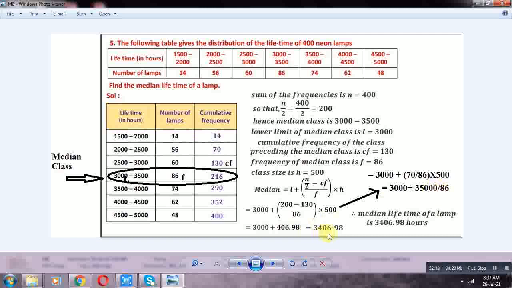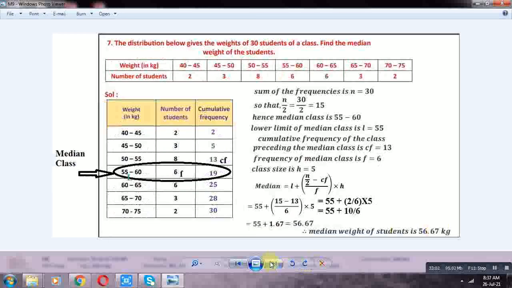The distribution below gives the weights of 30 students of a class. Find the median weight of the students. Weight in kgs, number of students: 40-45, 2; 45-50, 3; 50-55, 8; 55-60, 6; 60-65, 6; 65-70, 3; 70-75, 2.